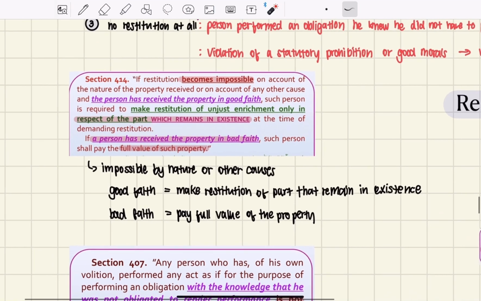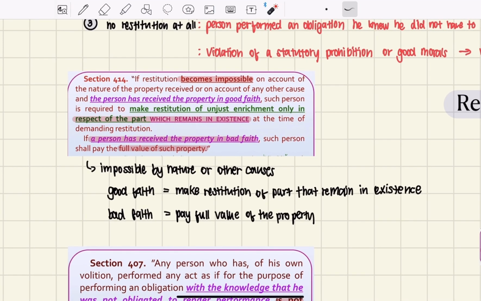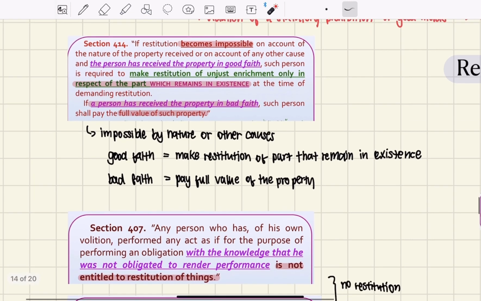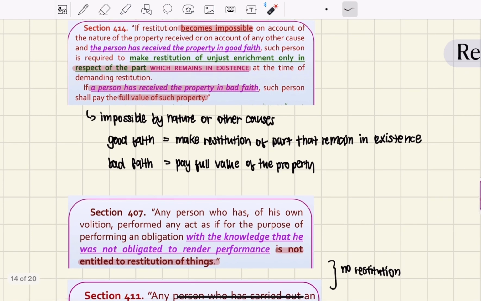And also, if the restitution becomes impossible on account of the nature of the property received or on account of any other cause, and the person has received the property in good faith, the person is required to make restitution of unjust enrichment only in respect of the part which remains in existence.